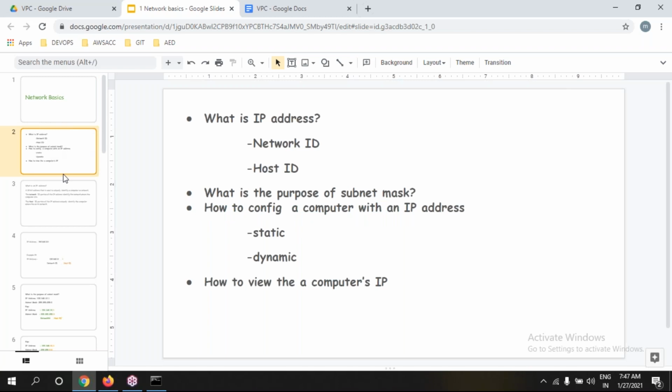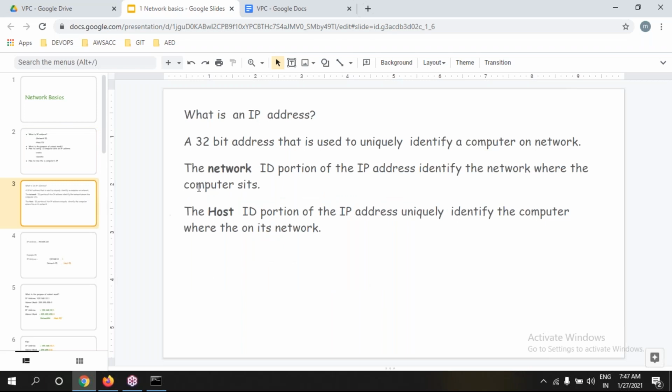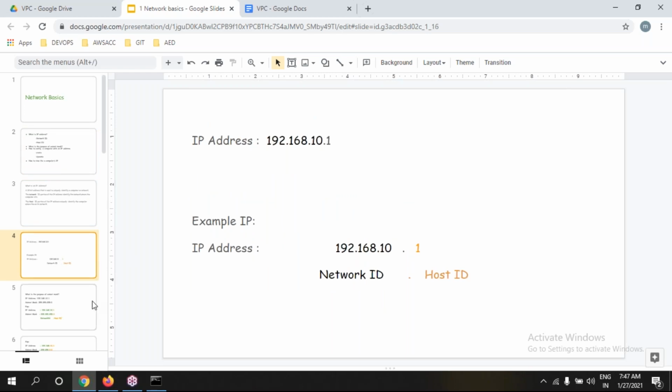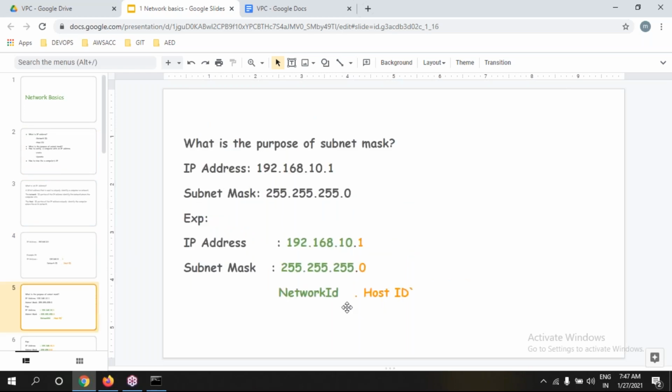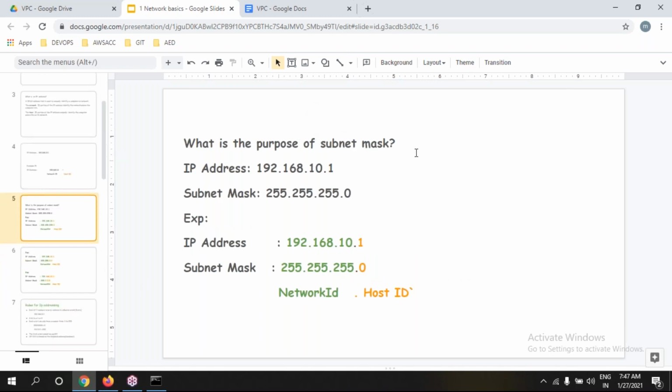Okay. So what is the network ID? What is the host ID? What is the dynamic network? What is the static network? We understood very clearly. So how exactly is an IP address made from 32 bits? What is the host ID, which is the network ID? So with the help of the subnet mask, what is the purpose of the subnet mask?